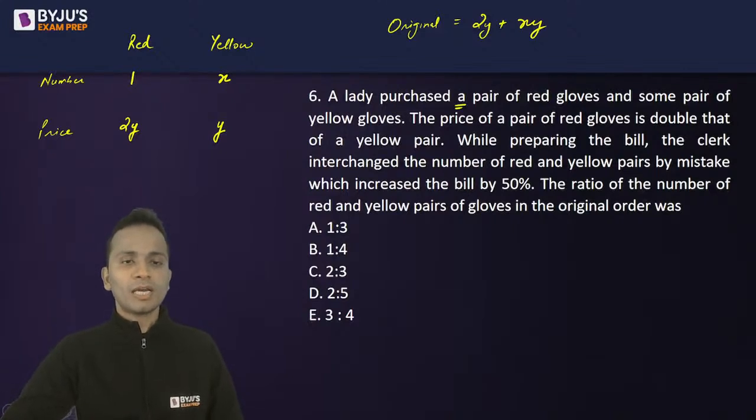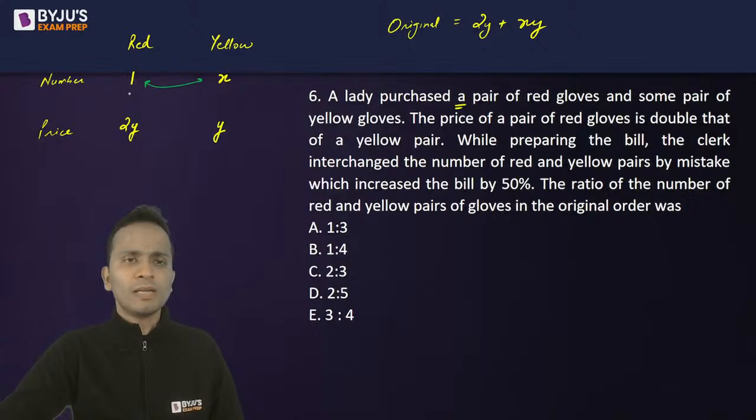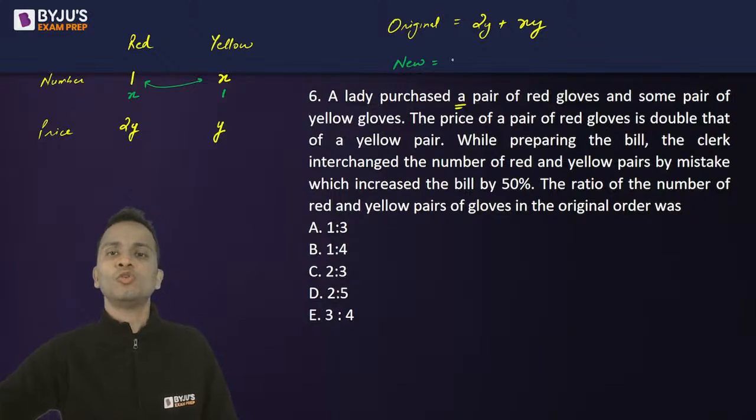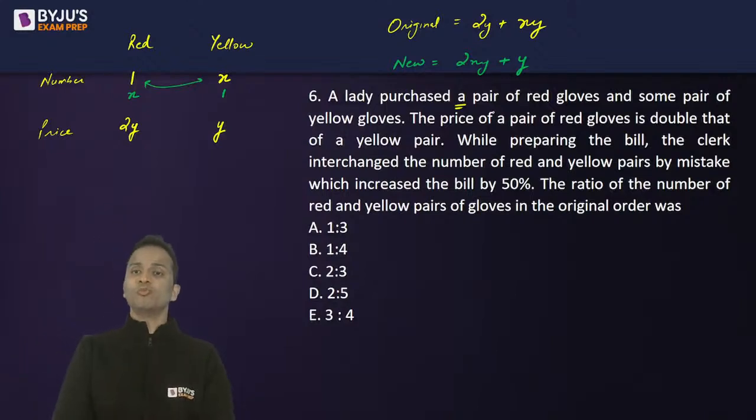But what clerk has done while preparing the bill, clerk has interchanged the number of red and yellow pairs by mistake. So number has exchanged. So now the number of red pairs is X and number of yellow pairs is 1. Okay, so the new bill is now equal to X into 2Y, that is 2XY, plus 1 into Y, that is Y. So this is the new bill.